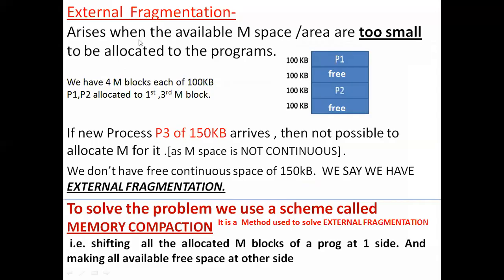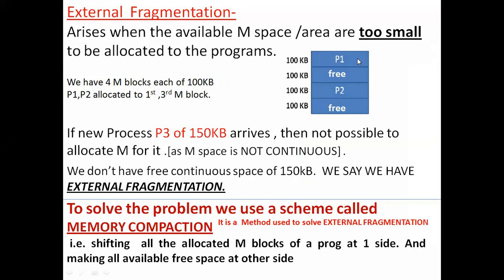Next is external fragmentation. The main reason it arises is when the available memory areas are too small to be allocated to programs. In that situation, we encounter external fragmentation.